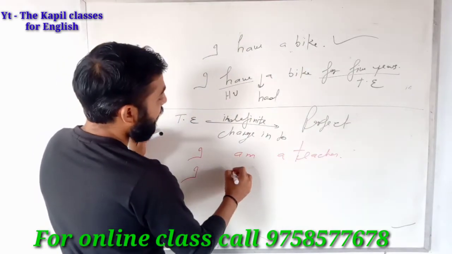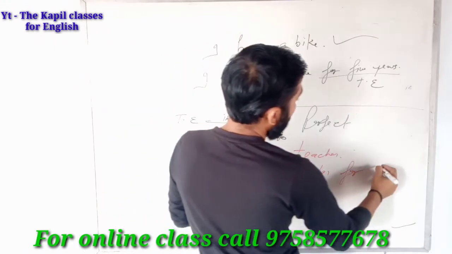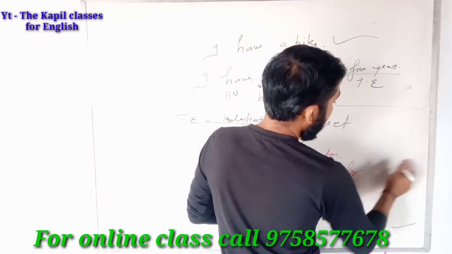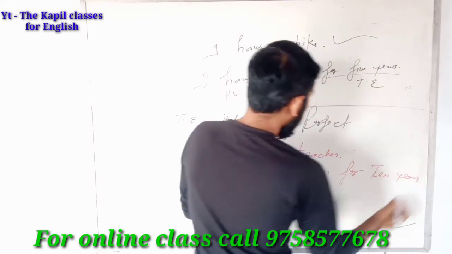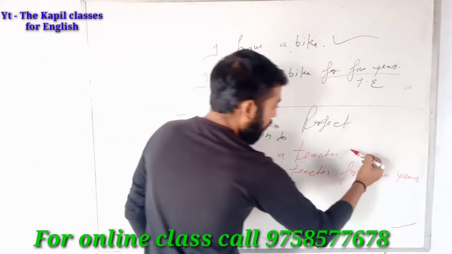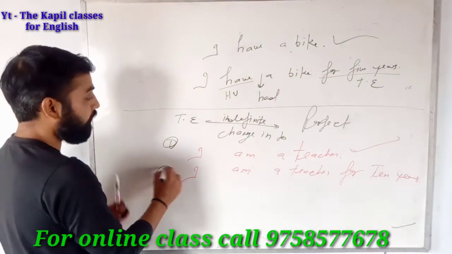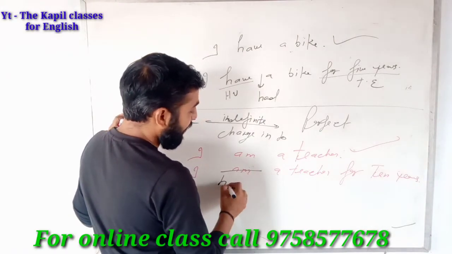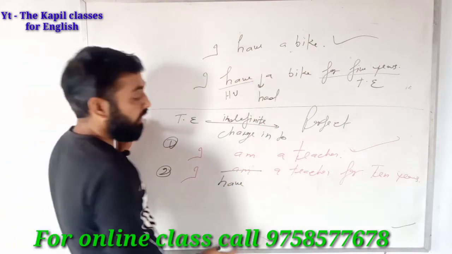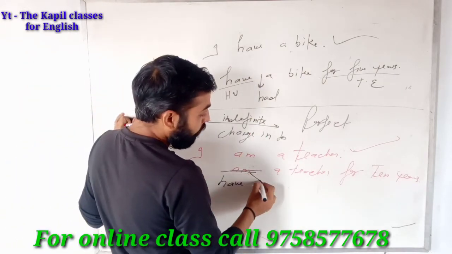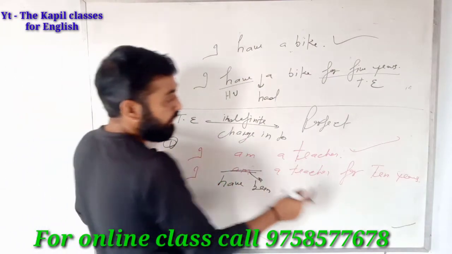But if you are saying I am a teacher for 10 years, always write the number, 10 years. So that is indefinite. The first one is a correct sentence, but in the second one you have to cut am and add I have, because it is present indefinite, we have to convert it into present perfect. The third form of am is been. I have been a teacher for 10 years.